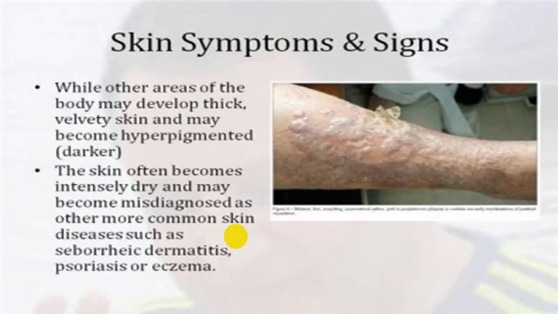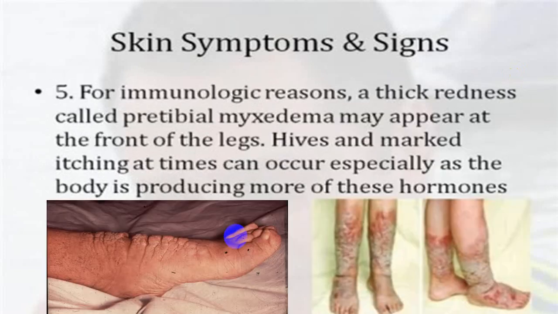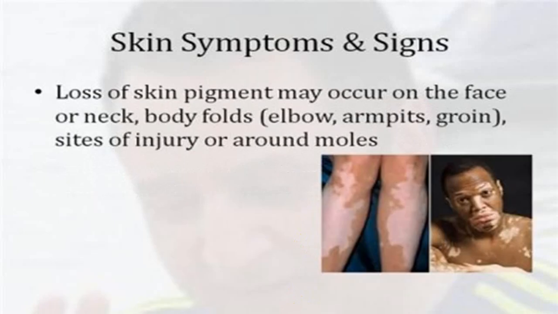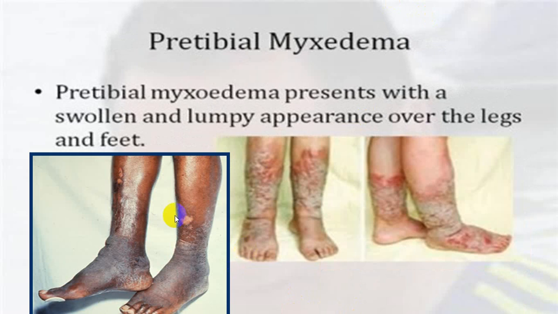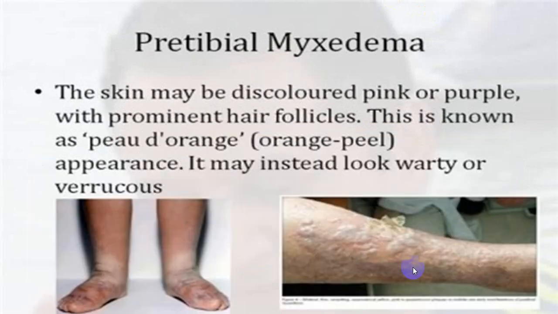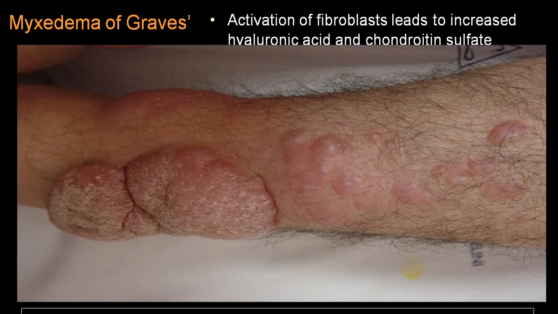These are changes in the skin. You can see a lot of different varieties of skin changes. This is myxedematous changes, but different varieties of skin changes, mainly seen in the lower lip. Even you can have a vitiligo, quite common. Pretibial myxedema, you can see the different types of changes. Pretibial myxedema, and this is the nodular variety.